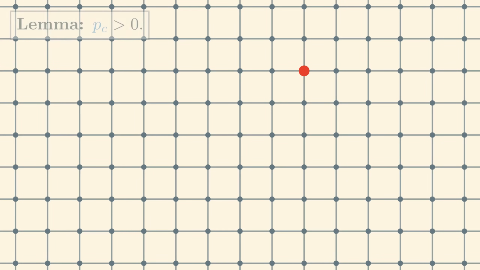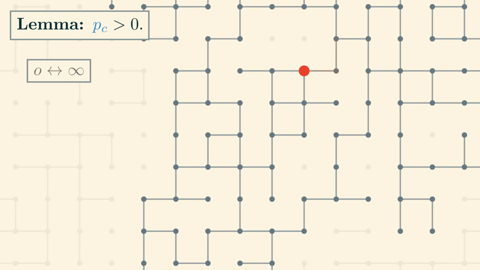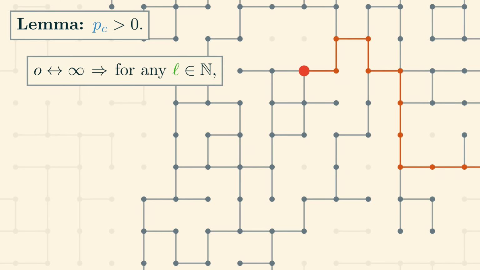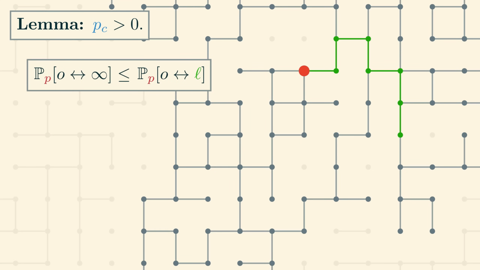First, let's rule out the possibility that PC equals 0. Notice that if there is an infinite open path starting from the origin, then for any length L, there is an open path of length L starting from the origin, which we will again abbreviate with a double arrow like this. So, for any p, the probability that O is connected to infinity is bounded above by the probability that there is an open path of length L starting from the origin. Let's find an upper bound for this probability.